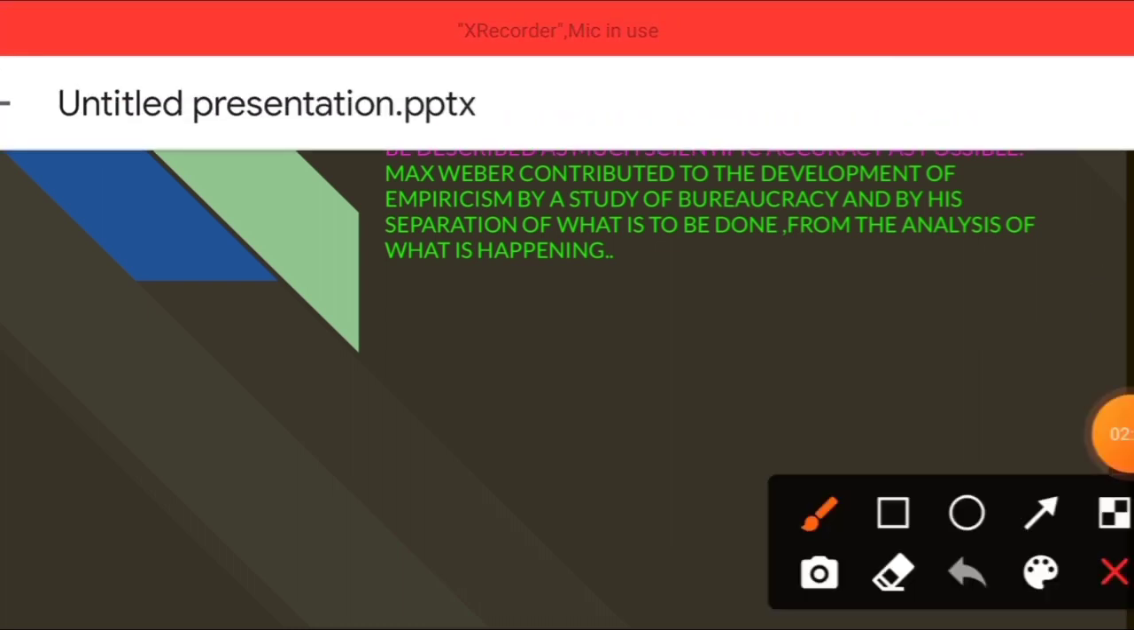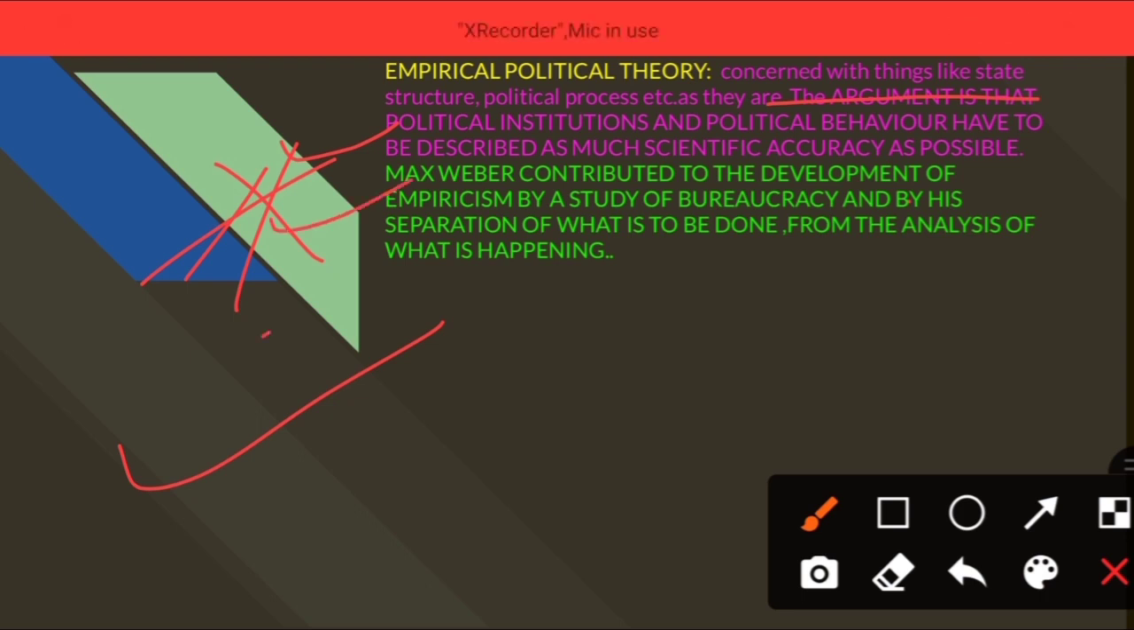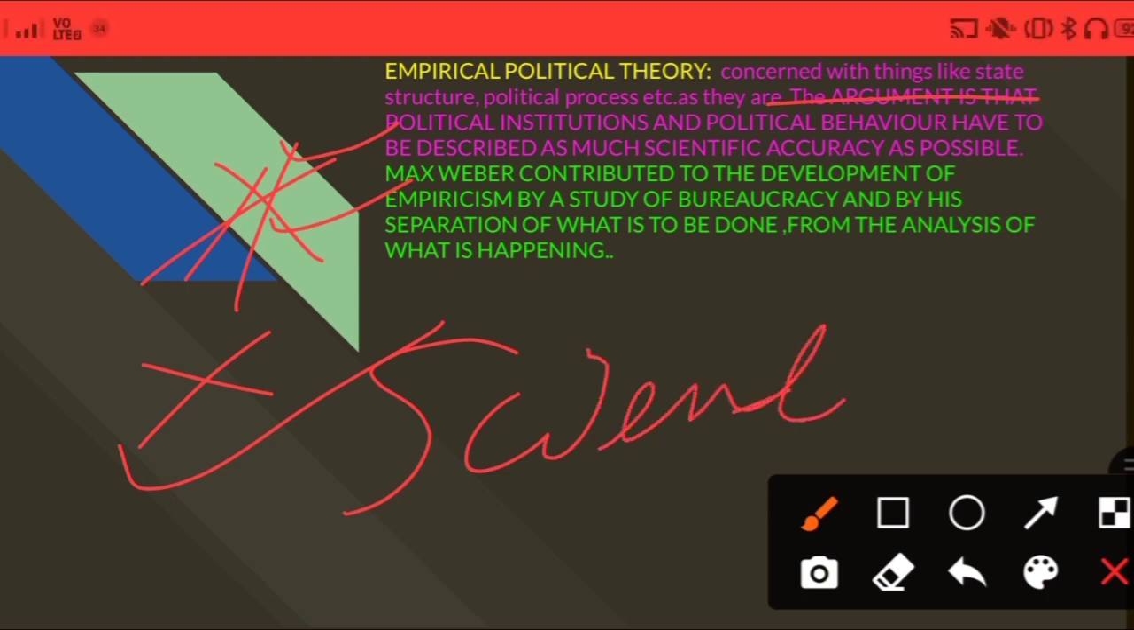So I will talk here about the empirical theory, and it is very interesting and very important. This is concerned with things like the state structure, institutions, and processes, and here the institutions and the behavior have to be described with as much scientific accuracy as possible. That means we have scientific backing. Factual things are given importance here.